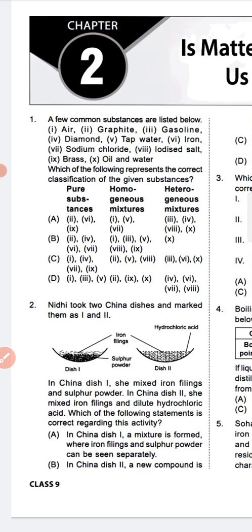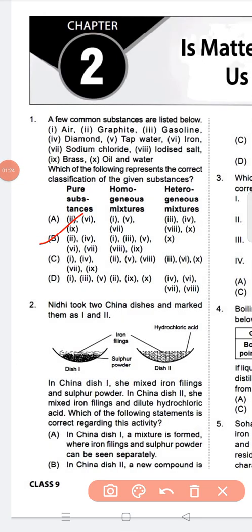Homogeneous mixtures are air, gasoline, tap water, iodized salt, and brass, and heterogeneous mixture, that is oil and water. So that means option B we are getting for that. Option B is the correct answer.